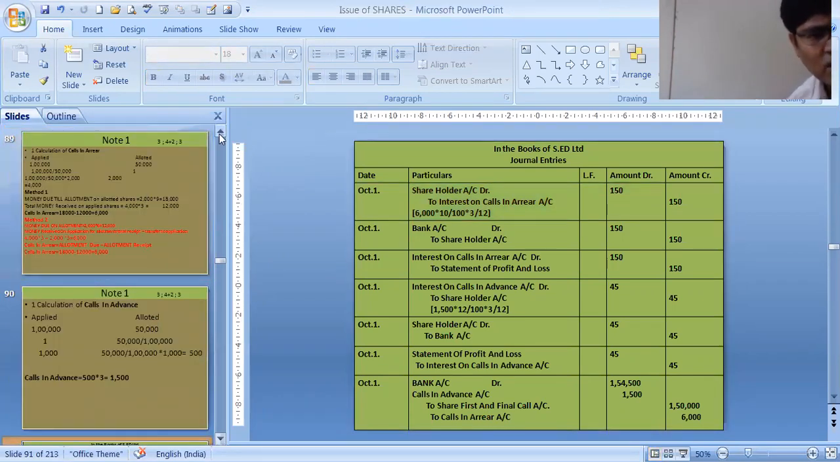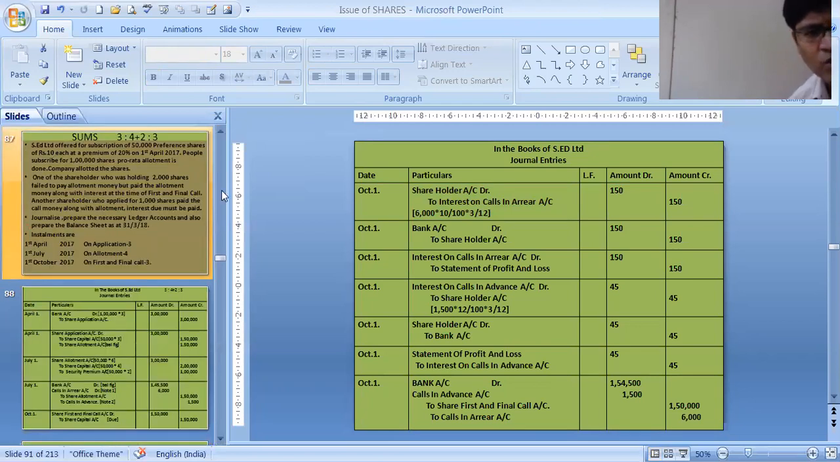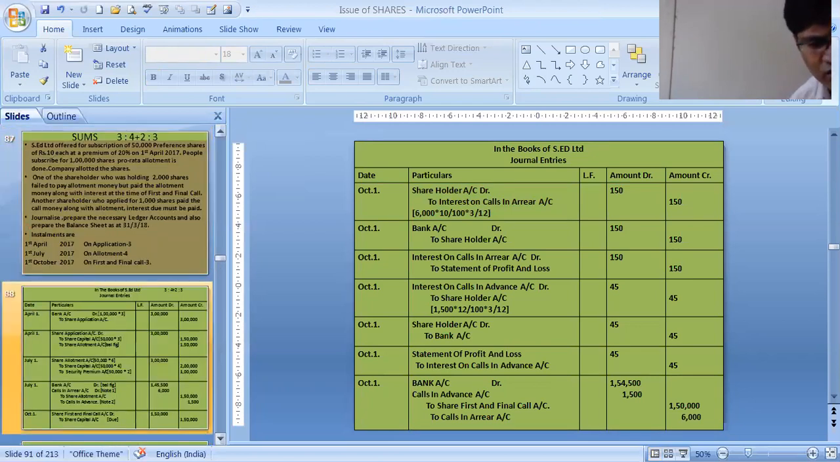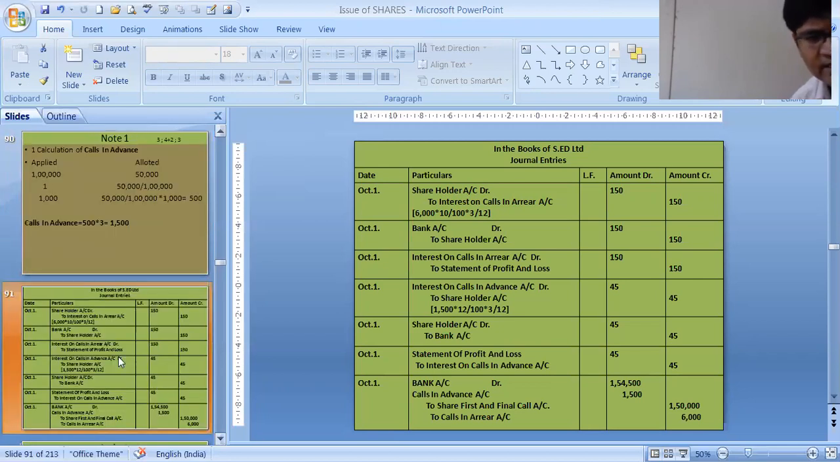Before that, the date of the sum was 1st July to 1st October. That means how many months? July, August, September, 3 months. 6,000 rupees into 3 months, and the rate of interest is not given, so you have to remember table F. Calls in arrear interest is 10% per annum. So 10 by 100. When we calculate this, 600 divided by 4, it is 150 rupees. That is the interest entry.